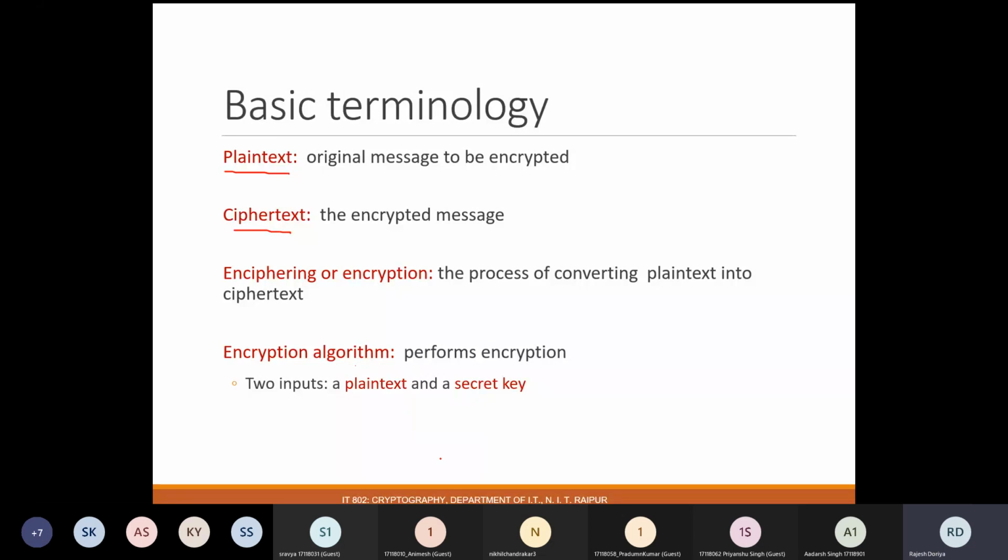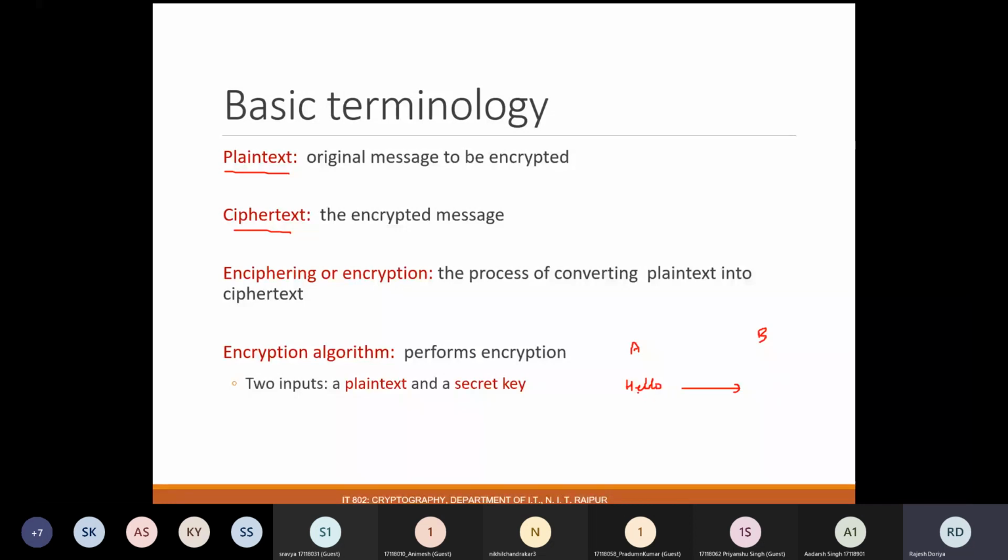So let us consider one scenario. For example, we have a person A and a person B. Person A wants to send some message, let's say hello, to person B. Now person A wants this particular message to be sent in a secure way to B so that nobody else can read it.